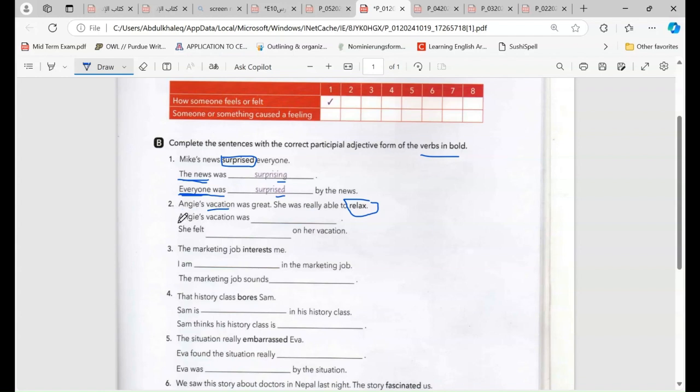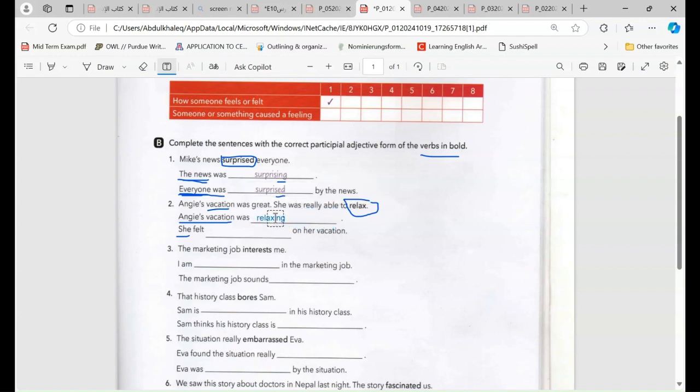Let's get started from here. Ang's vacation was, so we are talking about the vacation, number 1, and number 2, she felt. So we are talking about her feeling. So when we talk about the answer, we can say relaxing.